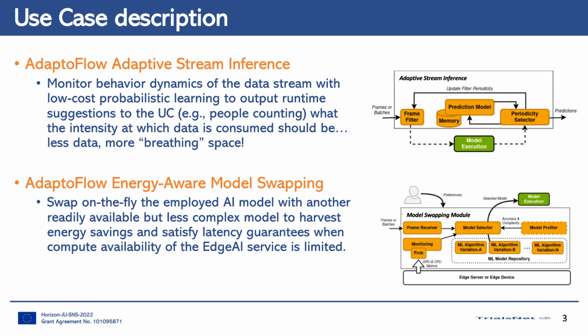Energy-aware model swapping, which swaps on the fly the employed AI model with another readily available but less complex model to harvest energy savings and satisfy latency guarantees when the compute resources availability of the edge AI service is limited.